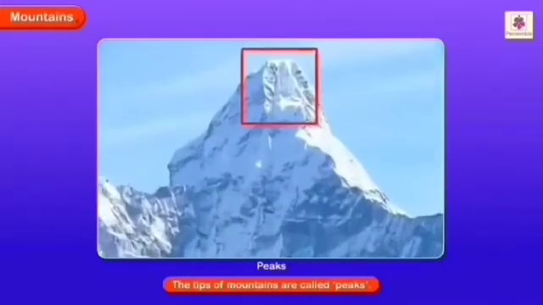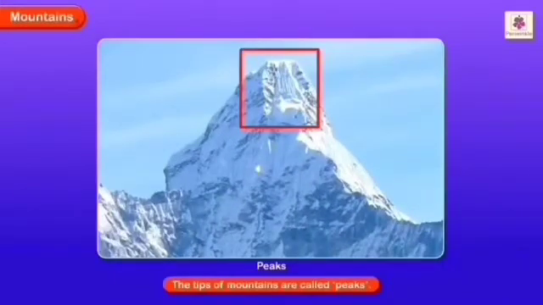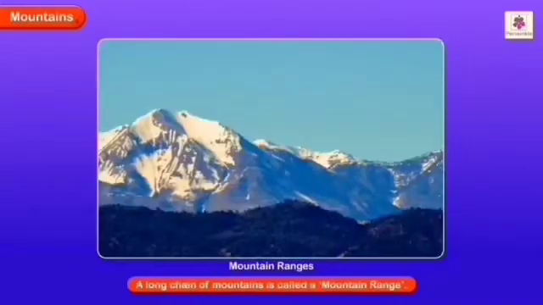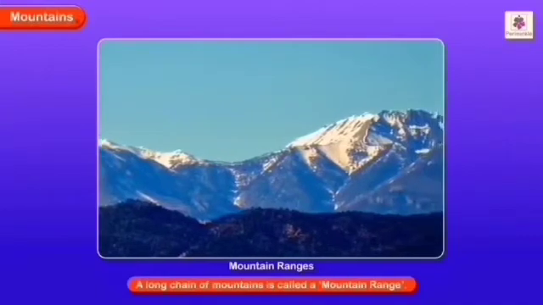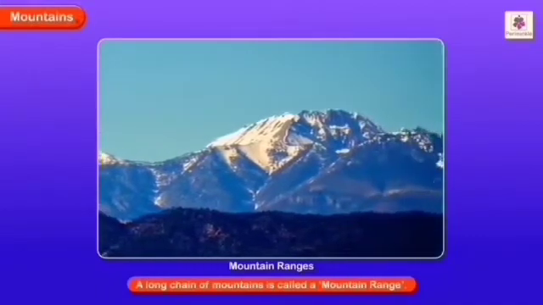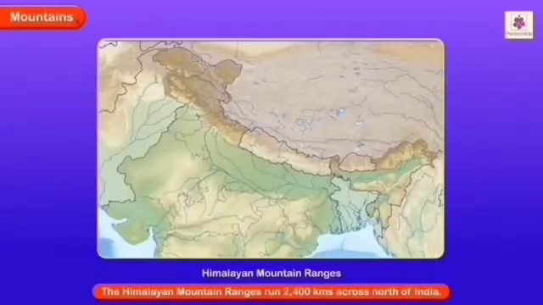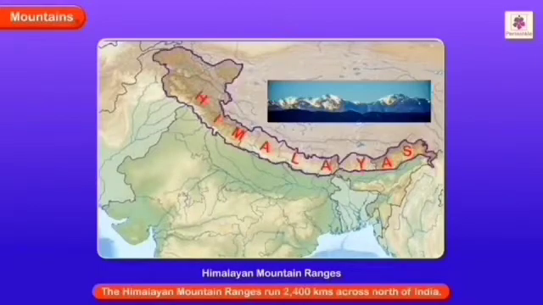The tip of the mountain is called a peak. It is mostly covered with snow. A long chain of mountains is called a mountain range. There is the Himalayan mountain range in India, which runs across 2,400 kilometers in the north of India.